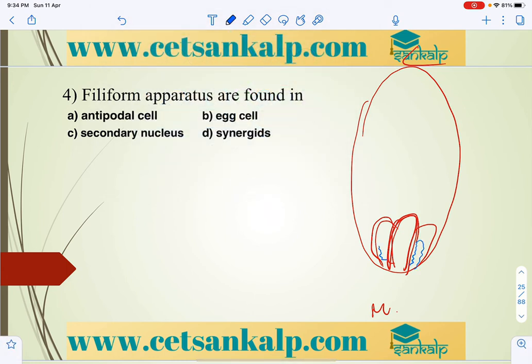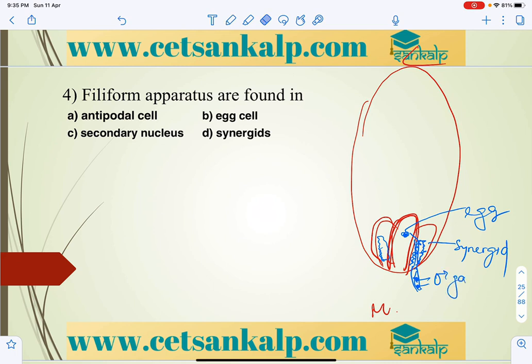We can discuss this while discussing fertilization or double fertilization. The filiform apparatus present in the synergids guides the pollen tube towards the egg cell. Through the pollen tube, two male gametes or male nuclei come, and one of them is guided towards the egg cell. That is what helps in double fertilization. So the filiform apparatus is present in the synergids.